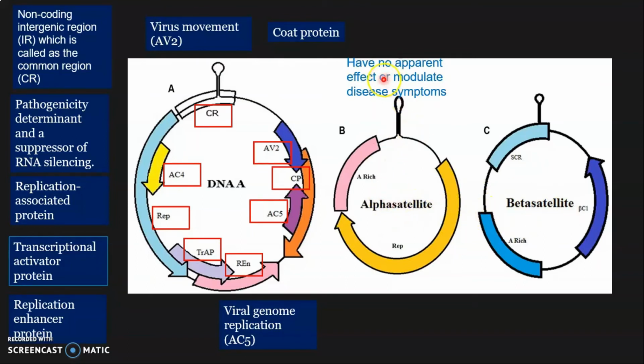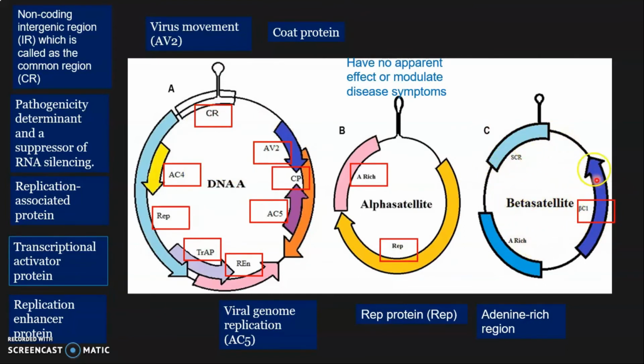But alpha satellites have no apparent effect. But now recently researchers say that alpha satellites are involved in the modulation of disease symptoms. And these are adenine-rich regions. And this is the replicase protein. It means that alpha satellites can replicate themselves, but beta satellites don't have any replicase region, so they depend on DNA A for their replication.